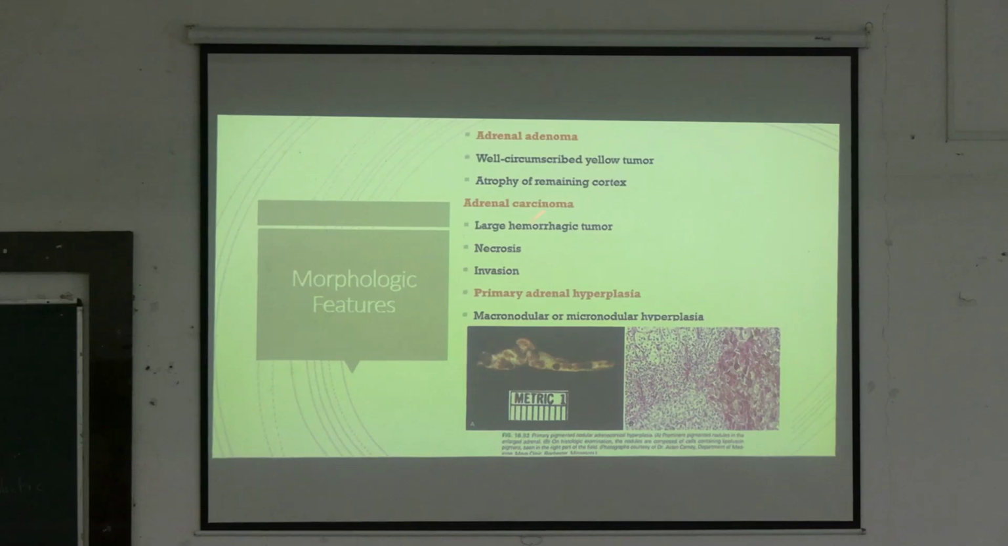And in case of primary adrenal hyperplasia, adrenal hyperplasia can be either macronodular or micronodular. In this image, this is the adrenal gland which shows various nodules. These are the nodular hyperplasia.